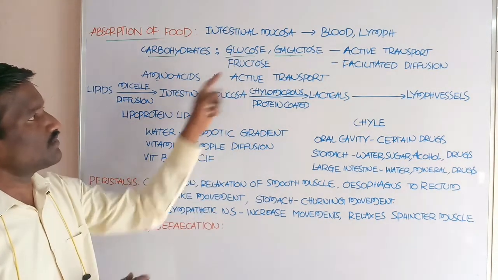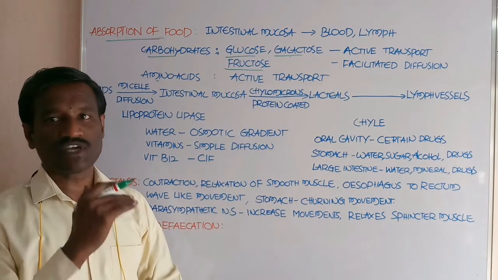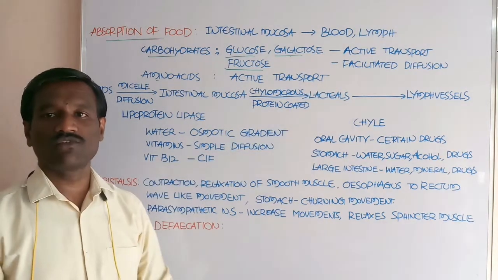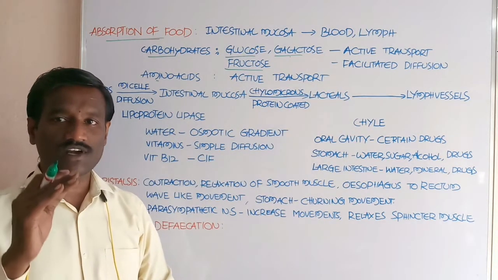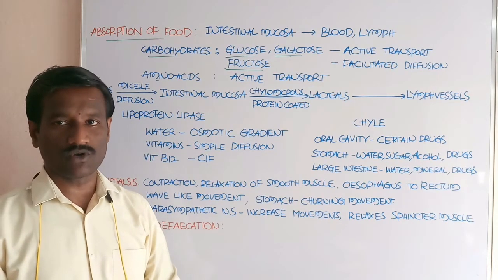Next, fructose. What about fructose? Fructose is absorbed by facilitated diffusion. What about facilitated diffusion? Facilitated diffusion is one type of passive transport.